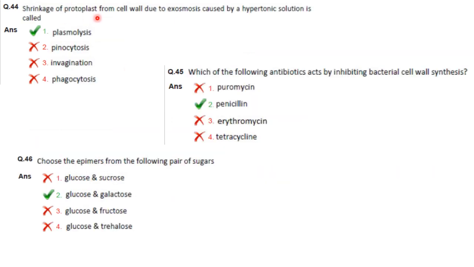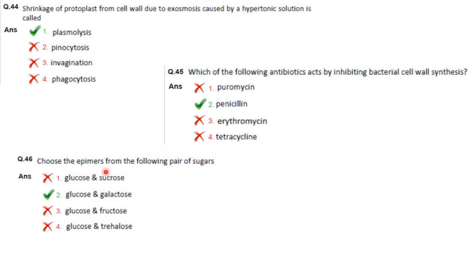Then shrinkage of protoplast from cell wall due to exosmosis caused by hypertonic solution is plasmolysis. That is, it is hypertonic solution. The cell loses water and becomes plasmolyzed. The next one. Which of the following antibiotics act by inhibiting bacterial cell wall synthesis? It is penicillin. It acts at the transpeptidation stage of cell wall synthesis to inhibit peptidoglycan cross-linking.